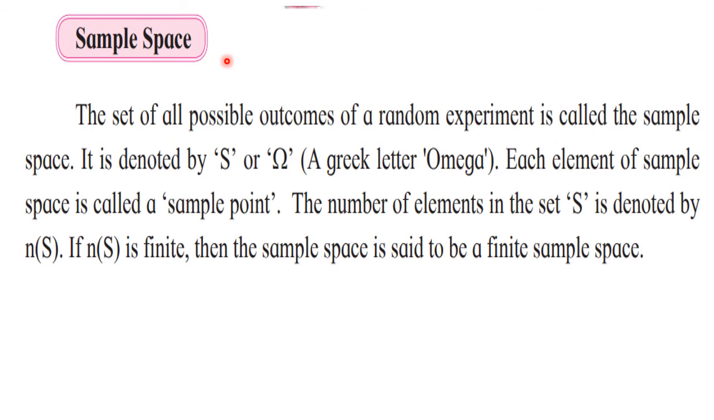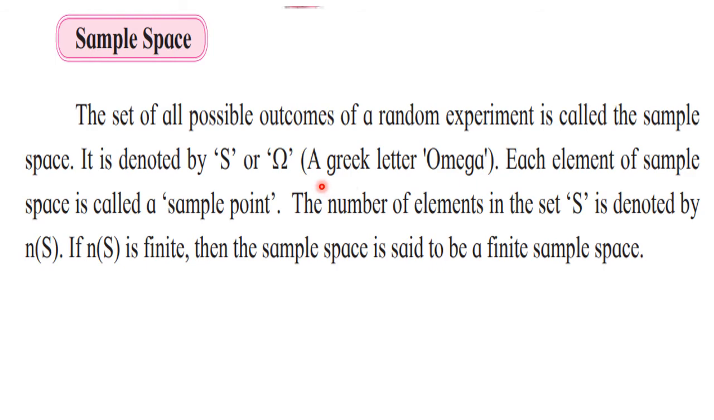For example, if we toss a coin, then there are two possibilities. So the sample space contains two elements. Now this sample space is denoted by letter S, or it is denoted by the Greek letter omega. In science, you use this sign for writing the unit of resistance. So this is omega. For ohm, you use this unit, but this is a Greek letter called omega.